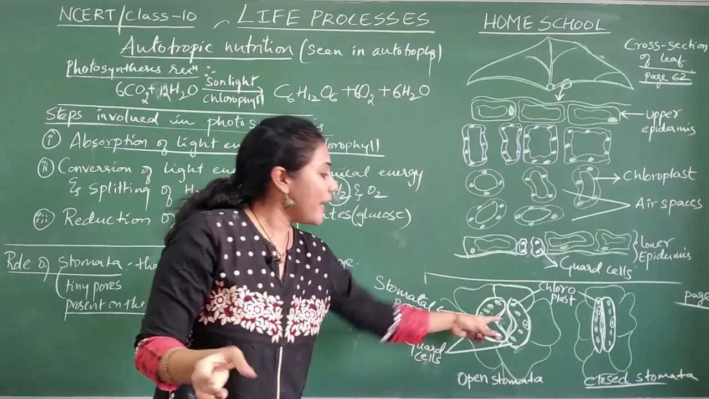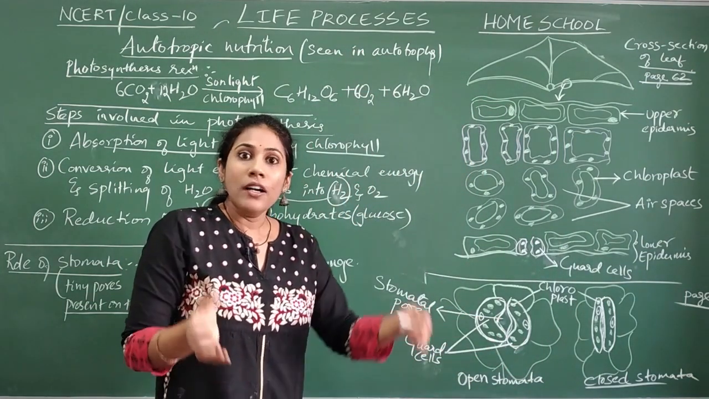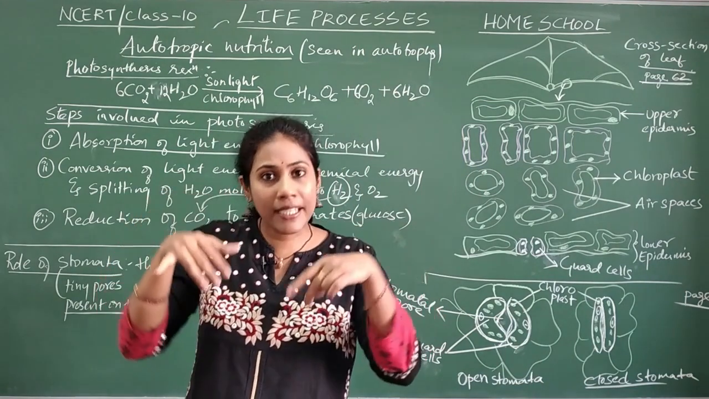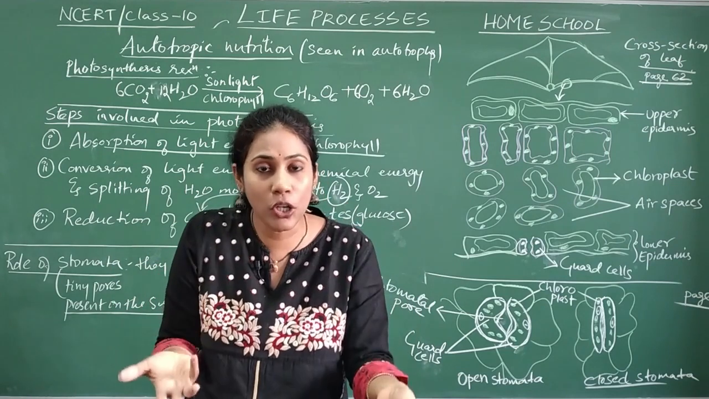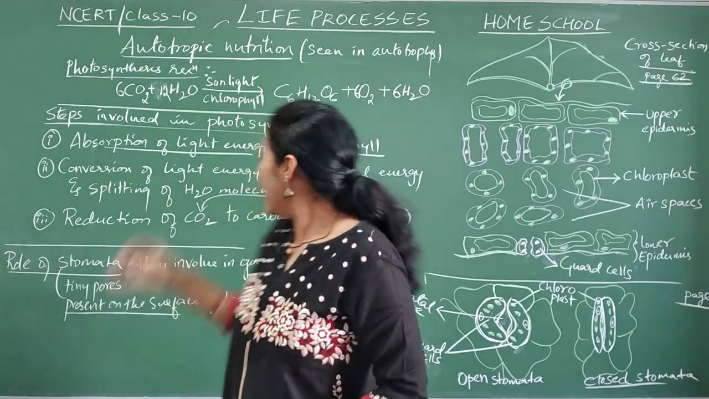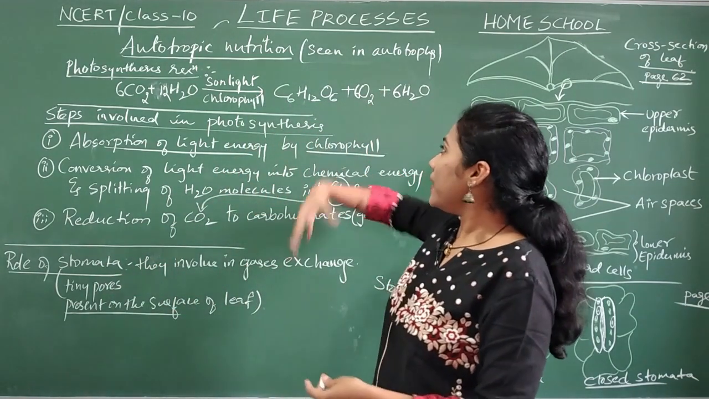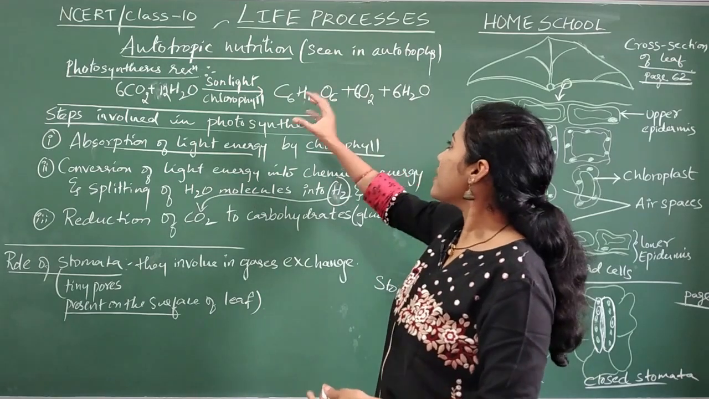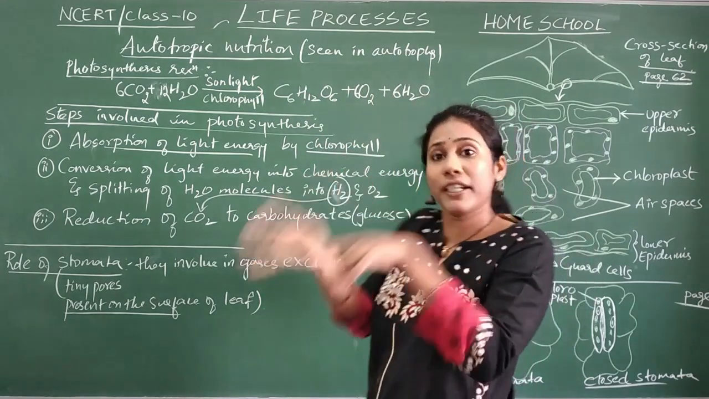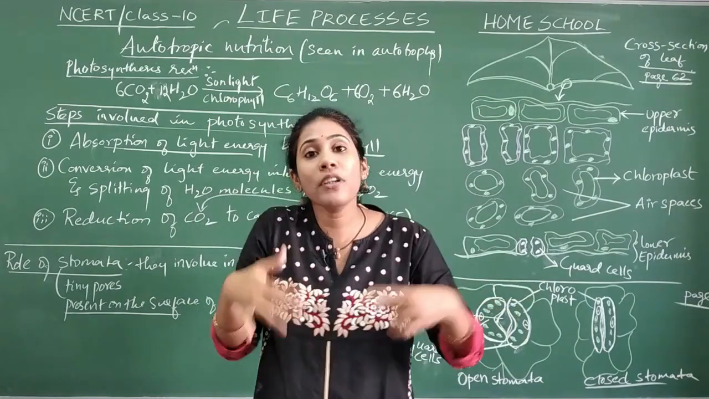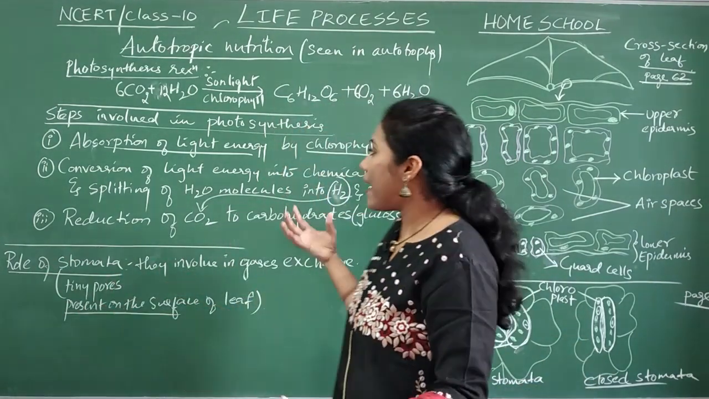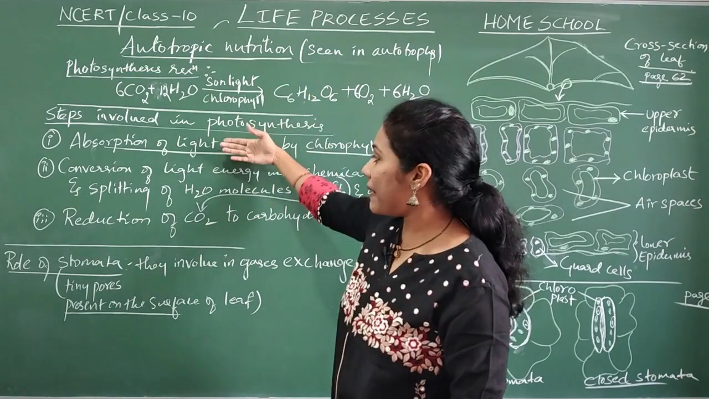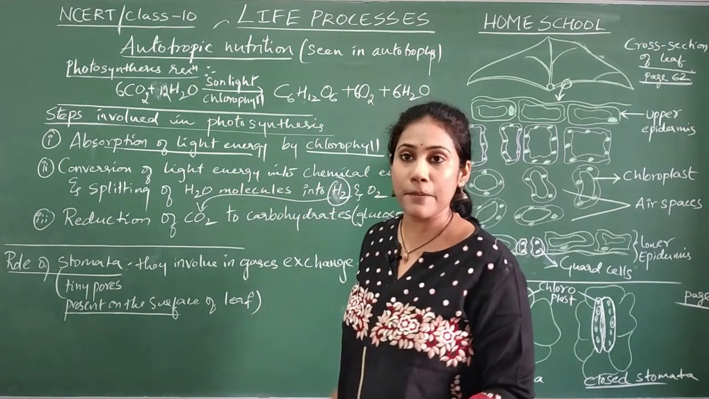That oxygen will come outside through whom? Through stomata again. Yes or no? So carbon dioxide can enter through stomata, and oxygen can come out through the same pore. Oxygen is one of the byproducts coming out. Along with oxygen, water can also come out through the same pore as a byproduct. So this is how photosynthesis takes place in 3 important steps.